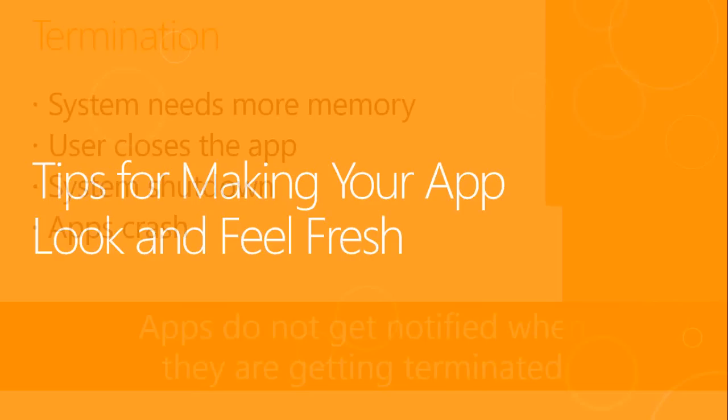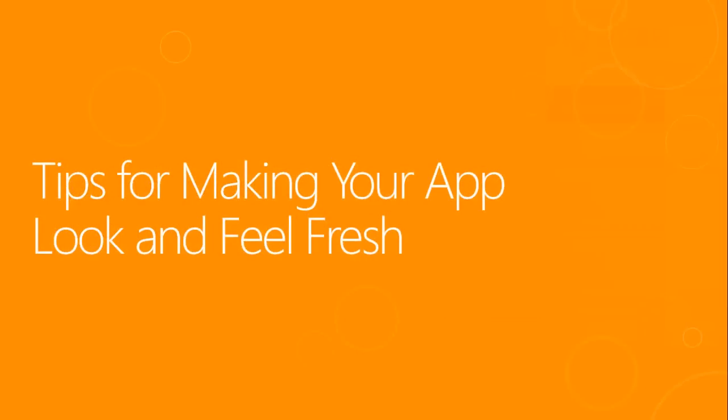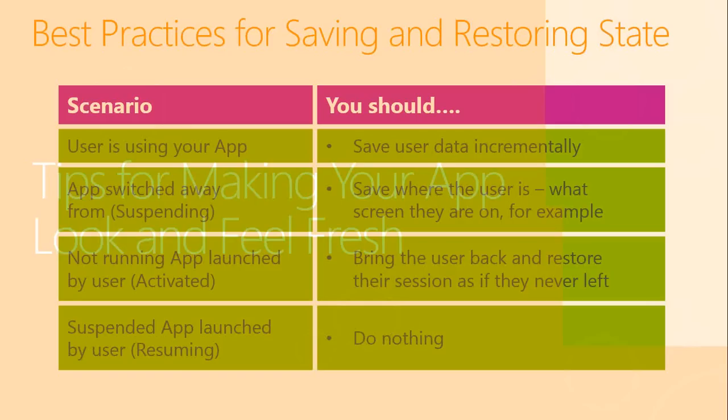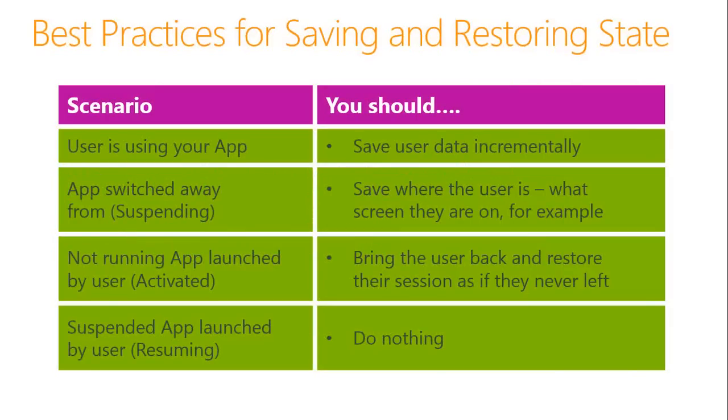How you can make your application look and feel fresh. Here are a few scenarios on the screen and what you should do in these scenarios. So the user is using your application. At this point of time, you can save your data incrementally so that you can get back to him. You can get the user back to the same page as he was if the app was suspended in between. App switched away from: save where the user is and what screen they're on.